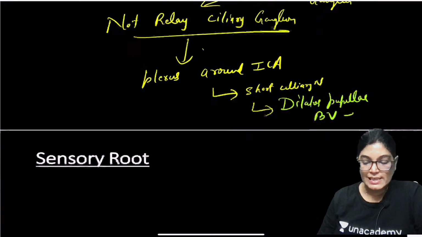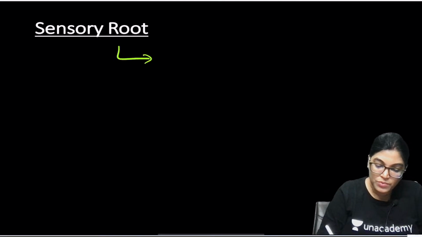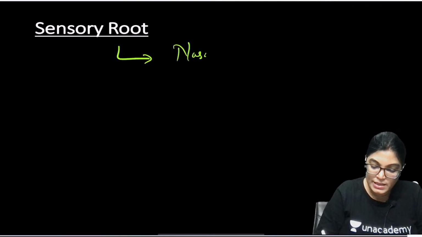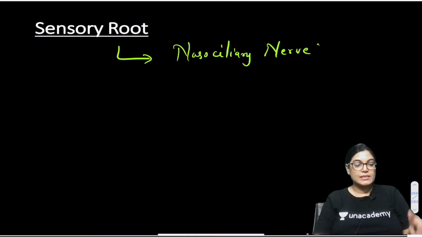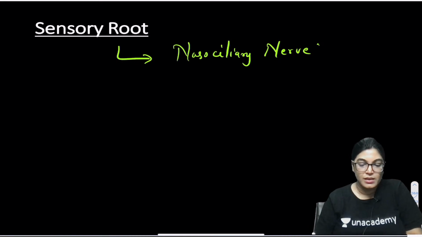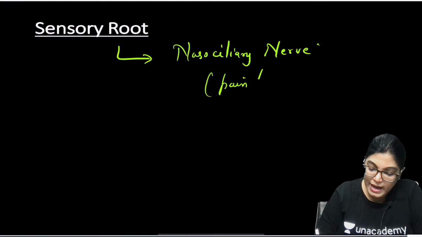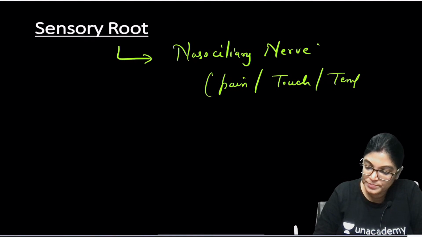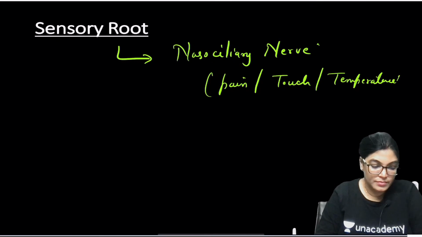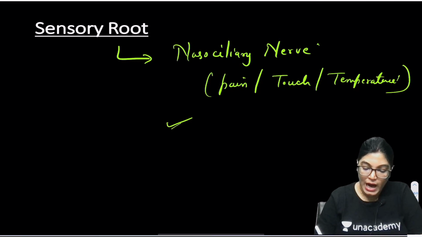Now coming to the sensory one. The sensory root is derived from the nasociliary nerve. It consists of sensory branches which carry the sensation of pain, touch, temperature, and which will innervate the eyeball.